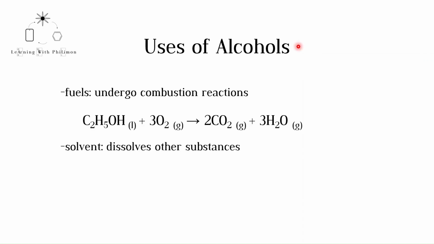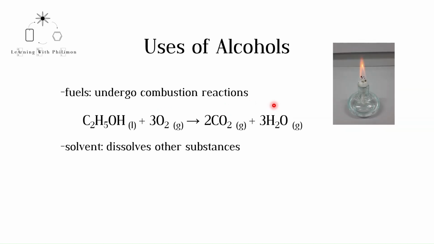Alcohols, like alkanes, undergo combustion reactions. In this reaction, we see the complete combustion of ethanol, which produces carbon dioxide, water, and energy. Alcohols can be used as fuels. An advantage of using ethanol as a fuel is that it can be produced from plants, which are a renewable resource. A disadvantage of using ethanol as a fuel is that it produces less energy than when alkanes are burned.